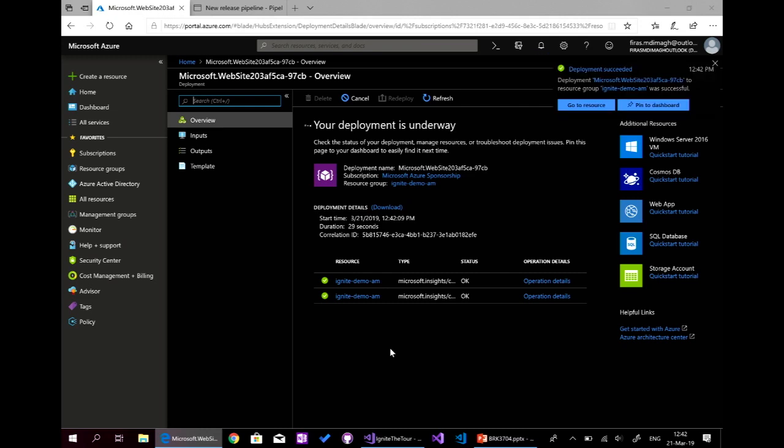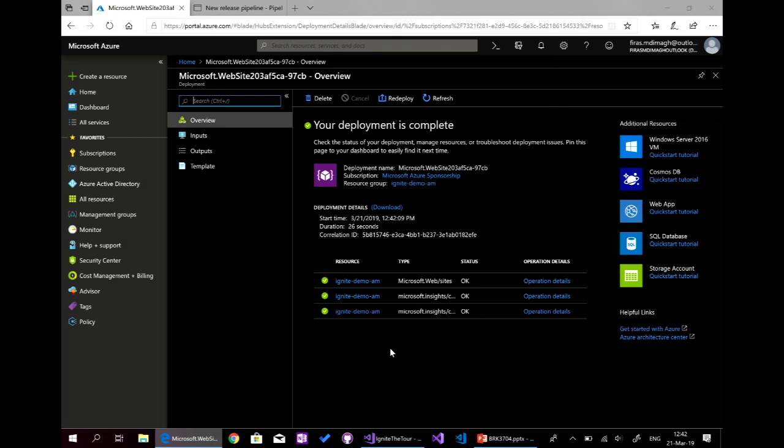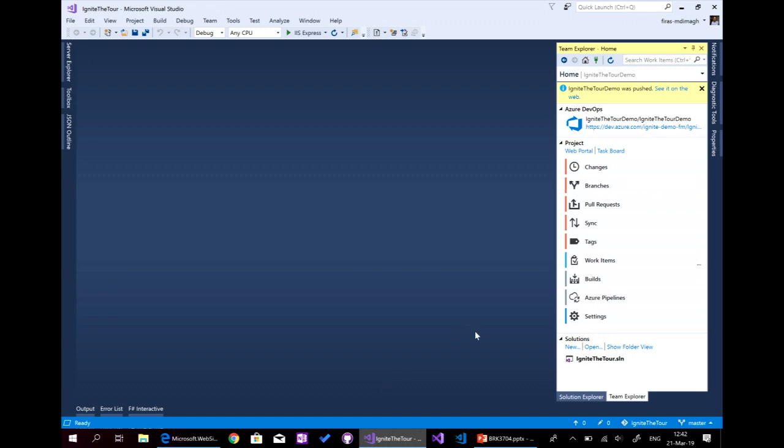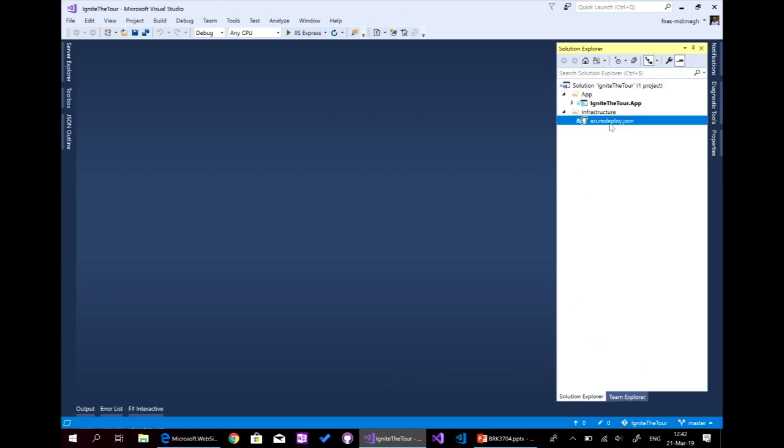But in our case, we are using Azure DevOps, and we want to make it all automatically deployed and also created. So what we'll do is create the same thing, a basic web app, with the ARM template. Here, in our code, I've already done that.